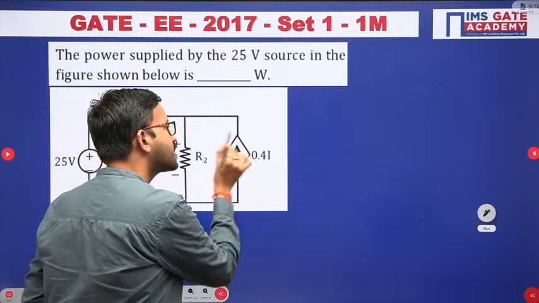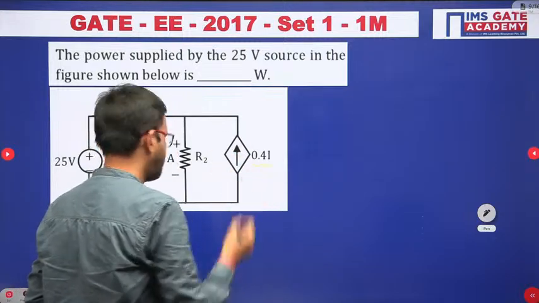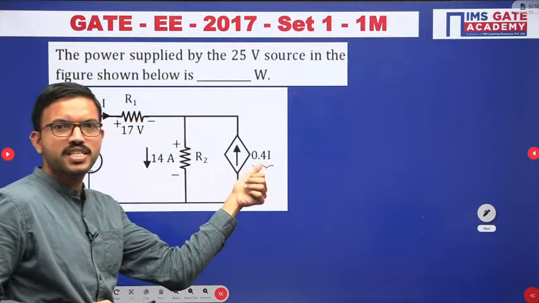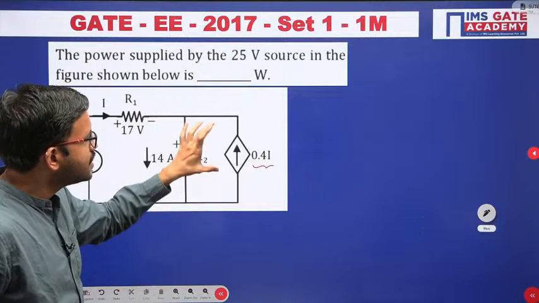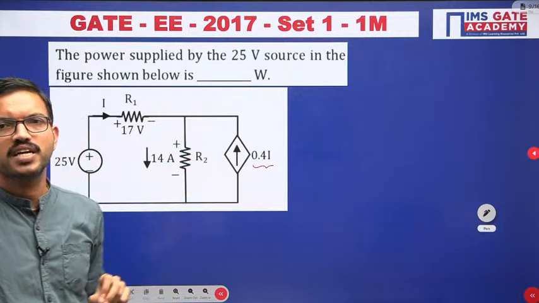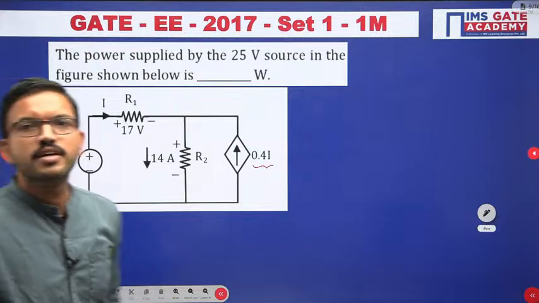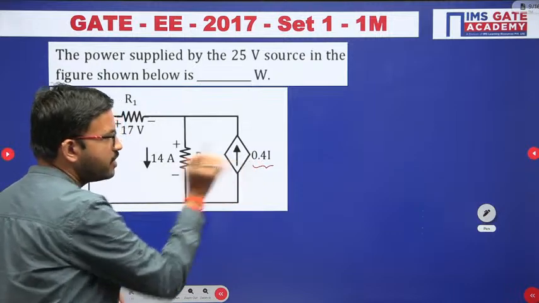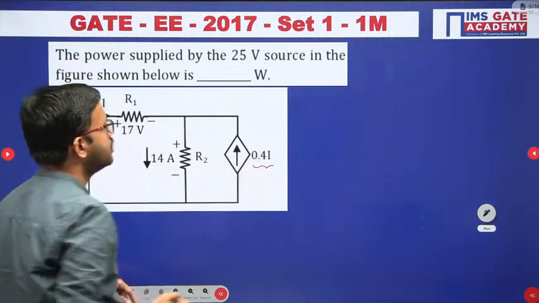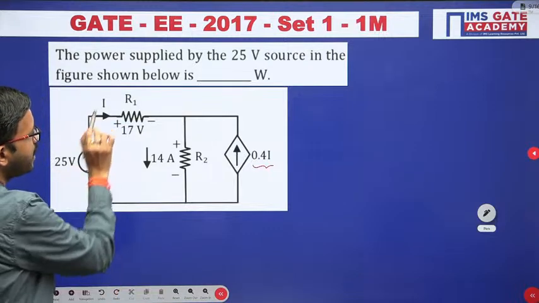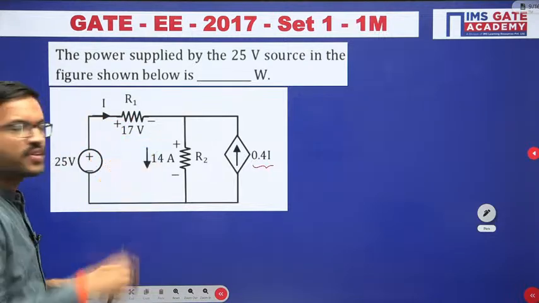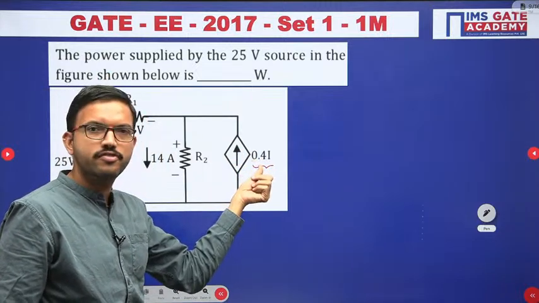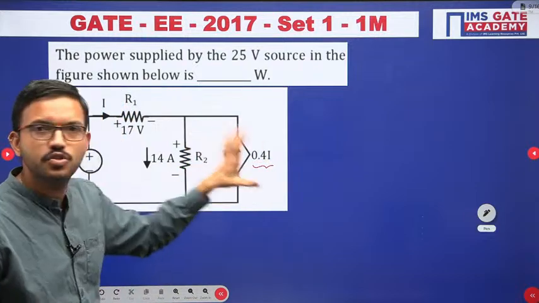But here the current source value depends on some other current, right? So that means it is a current dependent current source. Yes, very good, Amarjit. Here you can observe 0.4 is constant, but I is the current. In this circuit, the current I is flowing in this particular resistor R1. Whatever current you get there, we will substitute here and multiply with 0.4. Then that value is this current source value.